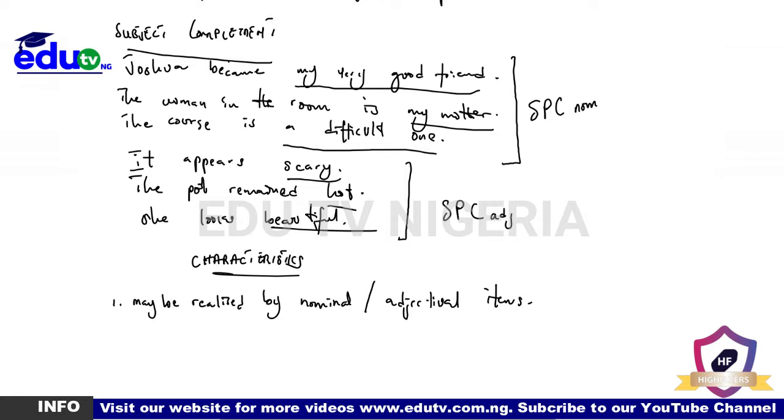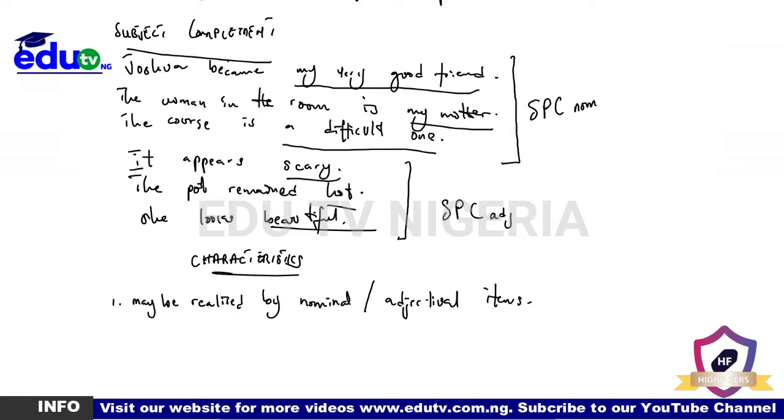It could be just pure nouns, just pronouns, gerunds, noun clauses, noun phrases, etc. And adjectival items, the same thing. It could be pure adjectives, adjectival phrases, adjectival clauses, or something else, relative clauses, etc. Do you get it? So that's just it. So the first thing is the complement, subject complement rather, may be realized by nominal or adjectival items.